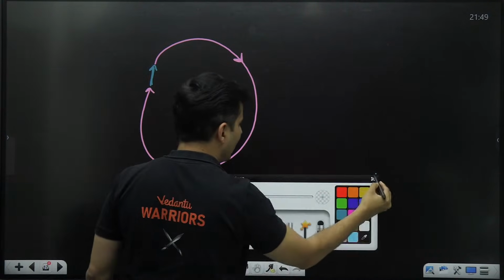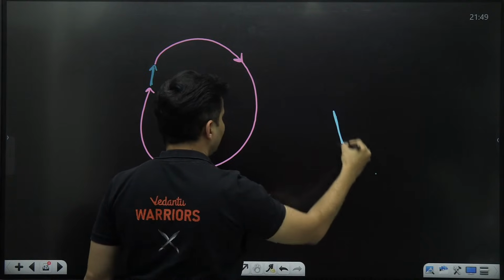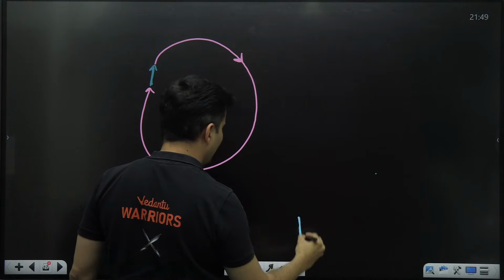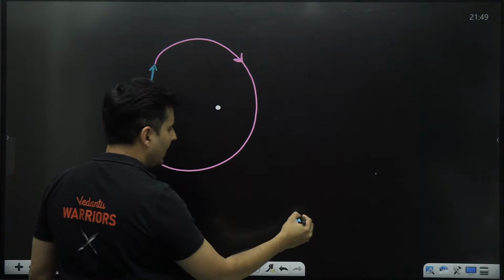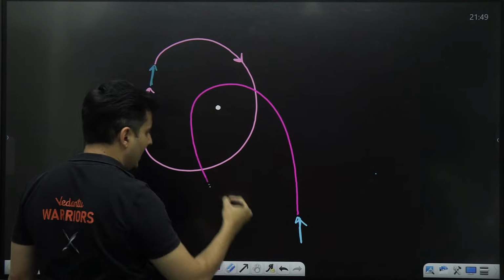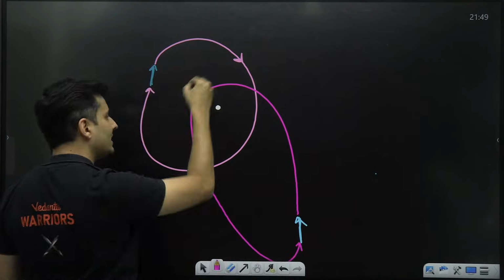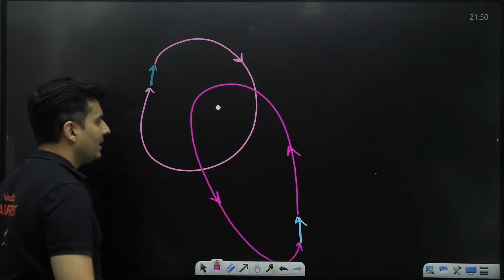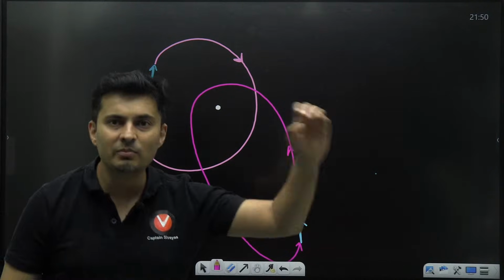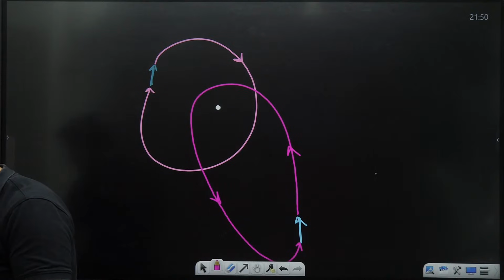If there is another force, randomly over here, take that force and make sure the axis is inside that loop. You can see it is again anti-clockwise. That is the simple technique to figure out the direction.